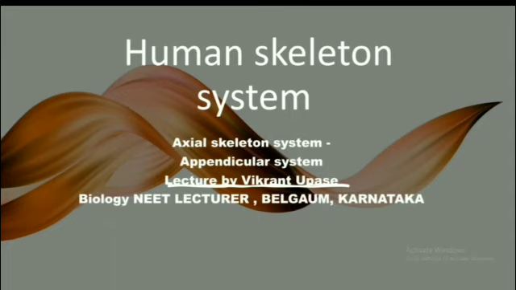Then it is responsible for the protection of all the soft internal organs, muscle attachment, and movement. As the muscles are attached to the skeleton system, we can move, and the skeleton system can be movable. Then body form: it forms the typical body shape and form of an individual animal.